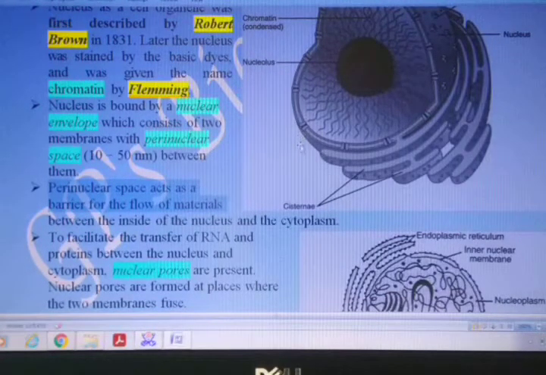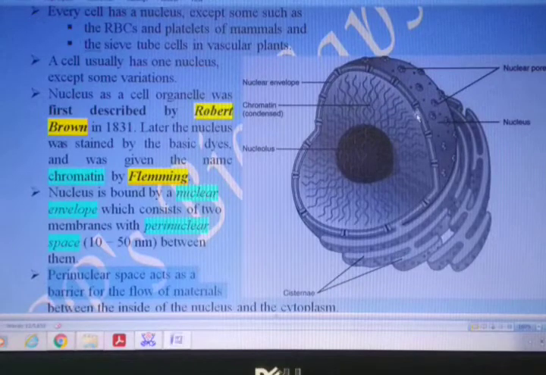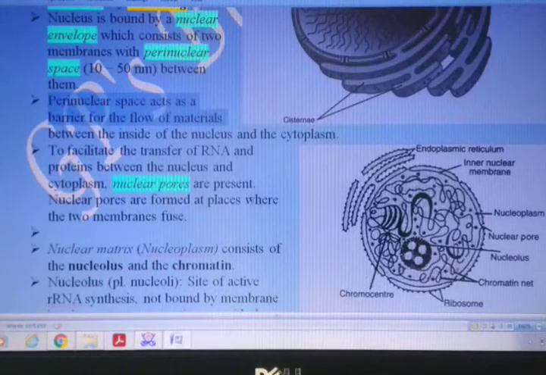Now at different locations nuclear pores are present. Here you can see pores in the double membrane structure also. The nuclear pore is present here for the movement of some enzymes and even for the movement of RNA which is formed inside the nucleus.